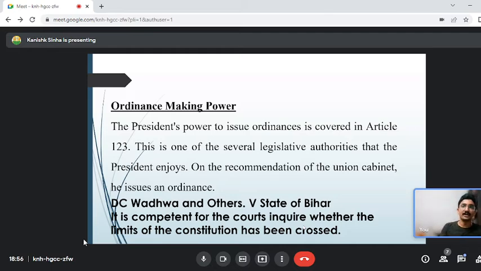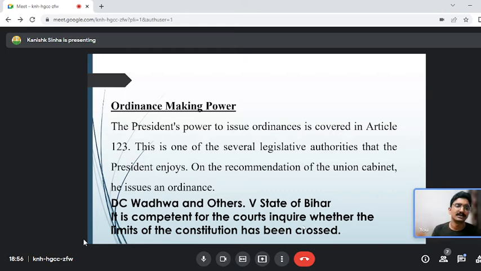If you remember, some articles were there when we were having CLAT 2022 preparation. Every day, I remember for a continuous week in The Hindu and Indian Express, we got an article on the abuse of the ordinance making power of the president, how the government is abusing the ordinance making power, because the criteria is that the house is not in session. That is a very common criteria, but it should be the need of the hour.